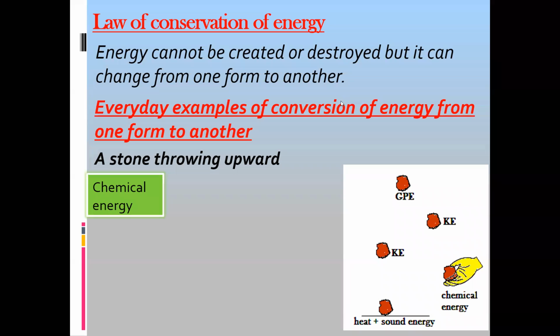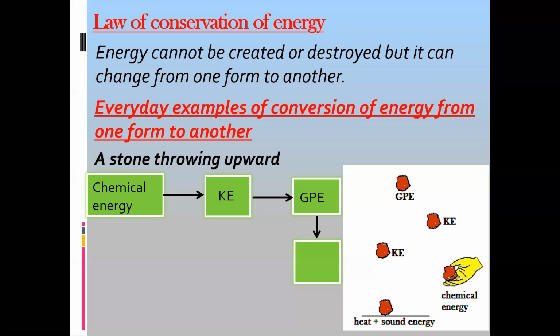So first, there's chemical energy, because in food or fuel, as we are eating food, using a chemical reaction we take out energy from the food. That's why food has chemical energy. Then as we throw it up, as the object starts to move, it will have kinetic energy. When the object reaches a certain height, it will have potential or gravitational potential energy. Then the object is returning back, so its speed is increasing, kinetic. As it hits the ground, it will have heat energy and sound energy.